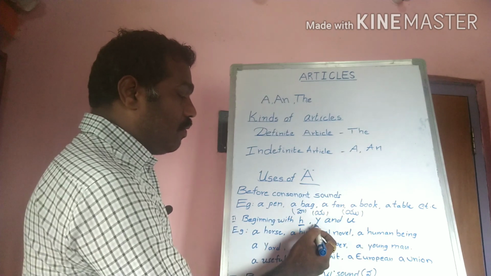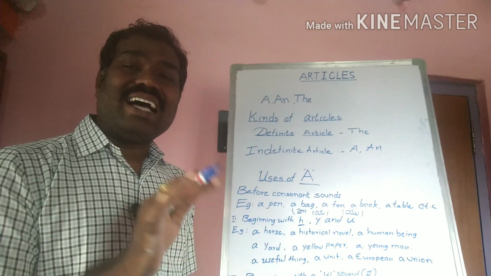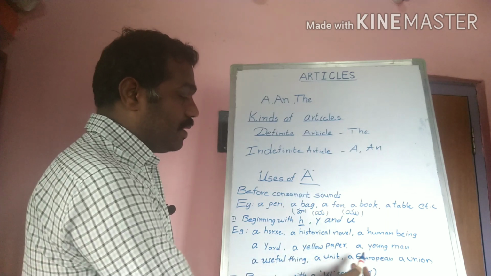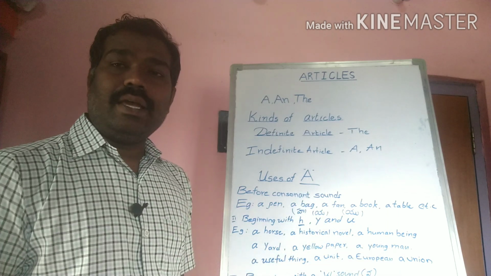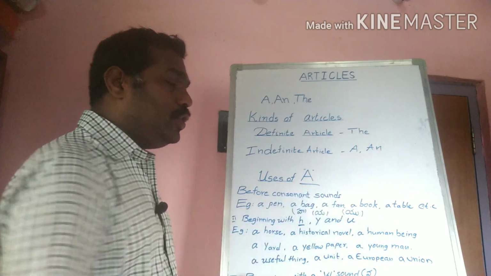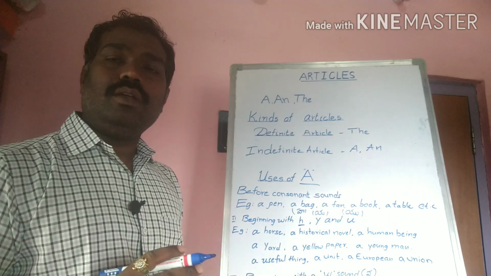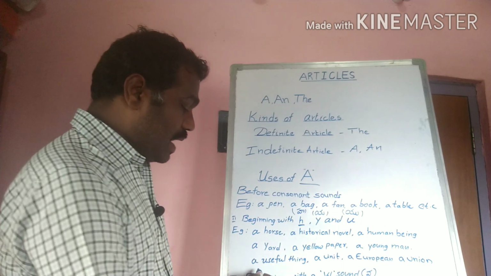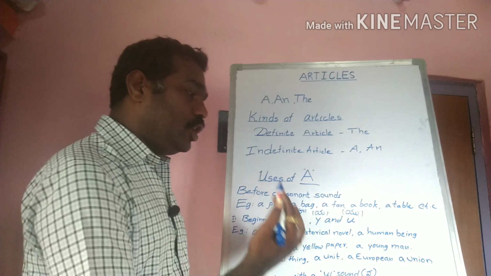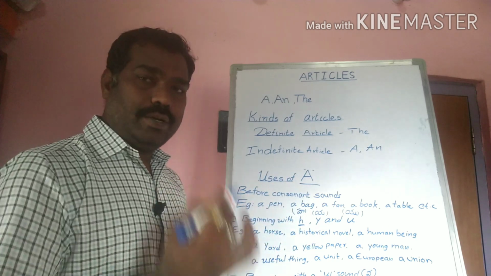And come to the y, it is completely a ya sound. A yard, a yellow paper, a young man, it is completely a ya sound. Let us see u, again ya: a useful thing, a unit, a European, a union.